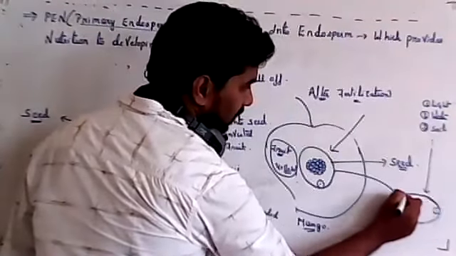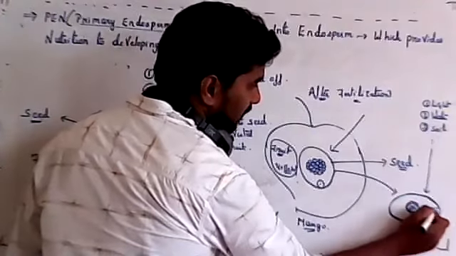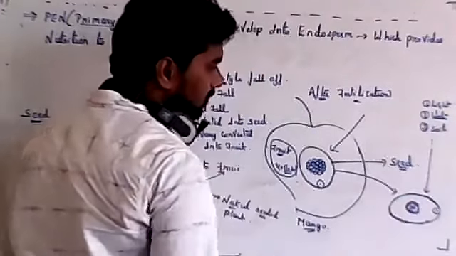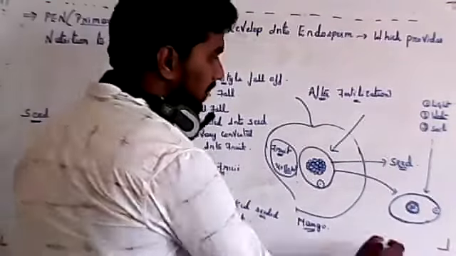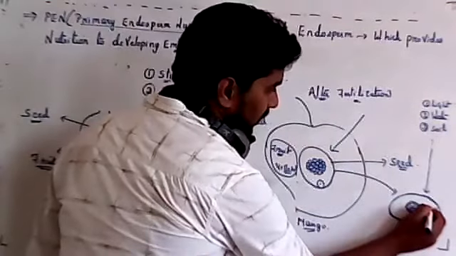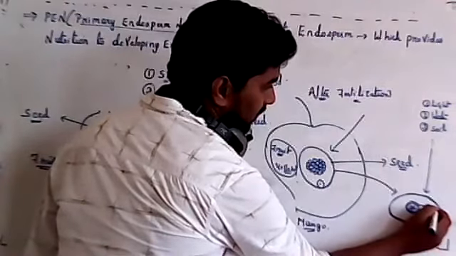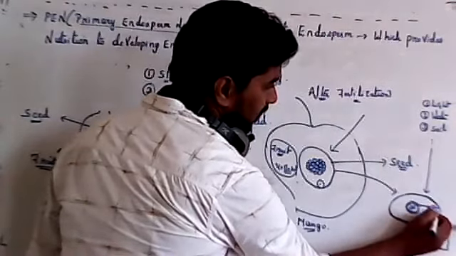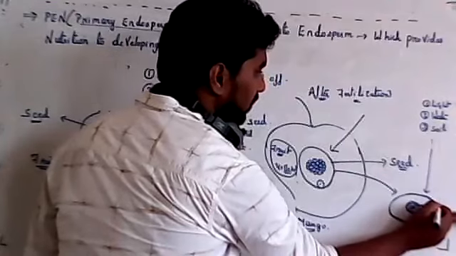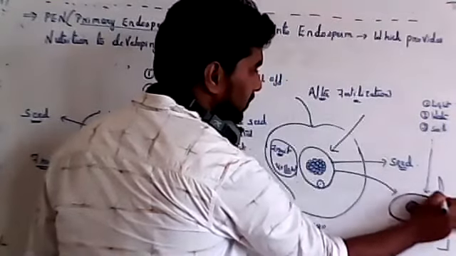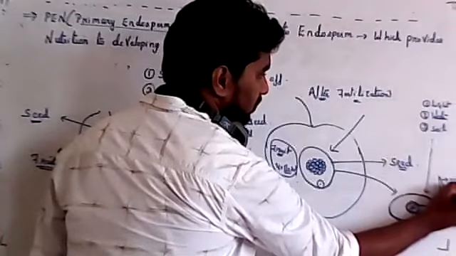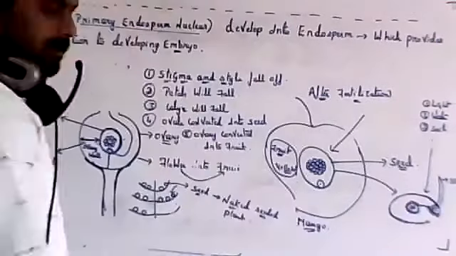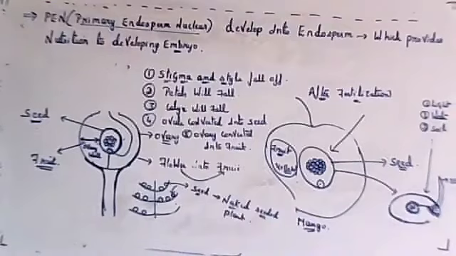Since there is no chlorophyll inside the seed, and inside the seed we have a small plant called the zygote, this endosperm will provide some nutrition to the zygote. The zygote will develop into the embryo, and slowly that embryo will develop into a small leaflet. The shoot will come out. Fine. So this process will take place.